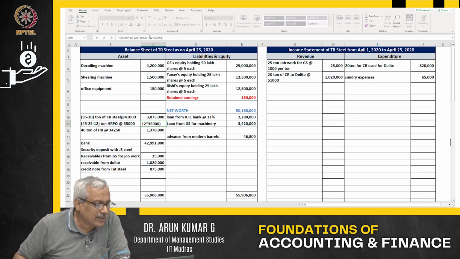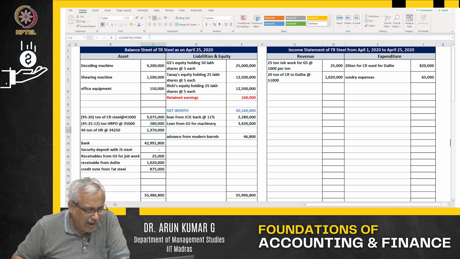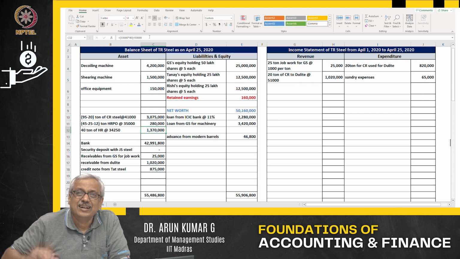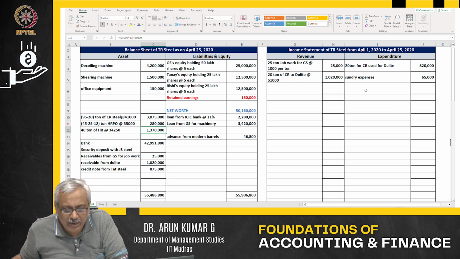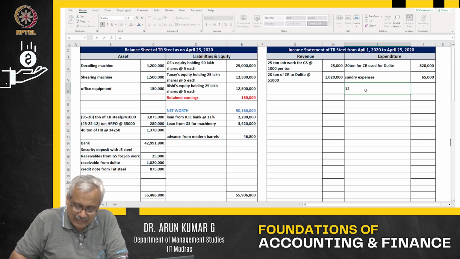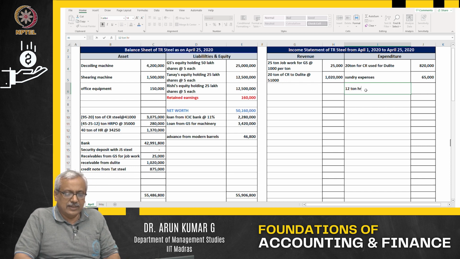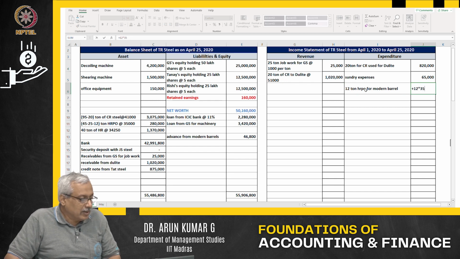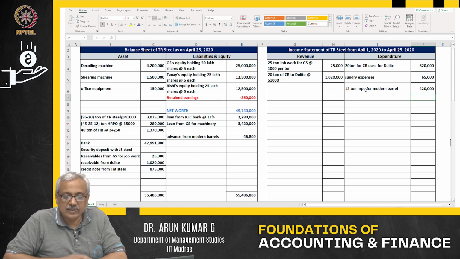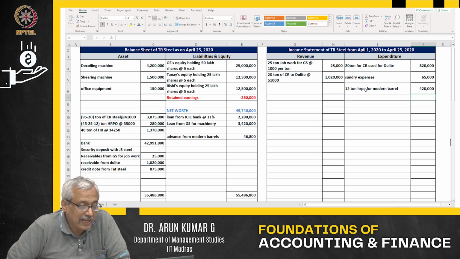So what is happening? 35,000 out there. So I have utilized. My asset comes down. When I have utilized, what happens? My expenditure increases. 12 ton HRPO for modern barrel. How much is it? 12 into 35,000 per ton. This is what is utilized.